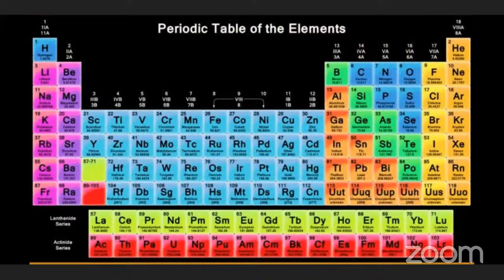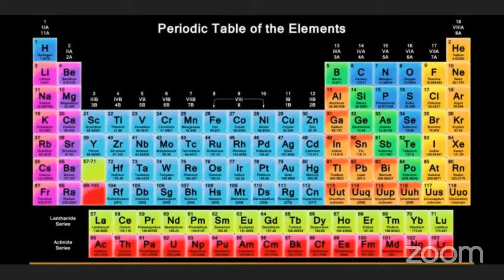It's a very important question. In the periods, from 1 to 4, it increases, and after that it decreases again. Periods 1 to 4 it increases, then after that it decreases. Got it or not? Next, we consider the first period, second period, third period, fourth period. In the first period we contain only 2 atoms. The second period contains 8.